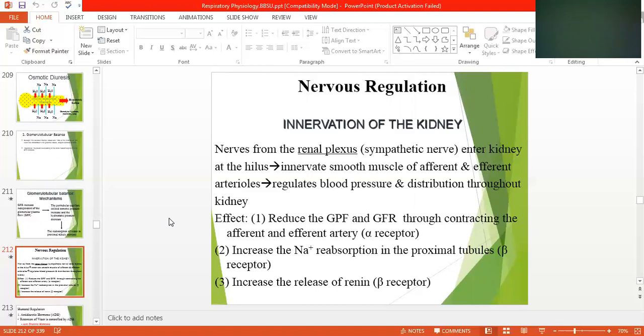Alpha receptors are there, and they have the nerve innervation. Increase the sodium reabsorption in the proximal tubule. Beta receptors are present in the proximal tubule. Alpha receptors are present at the afferent and efferent arteriole. Increase the release of renin. Beta receptors mean renin is one of the chemicals released from the kidney and causes vasoconstriction.